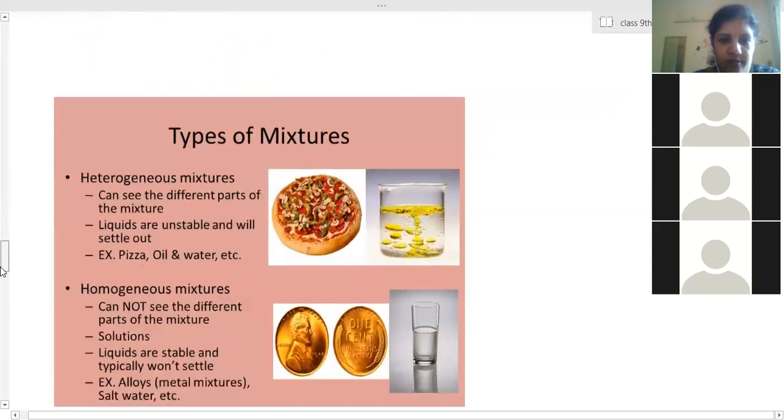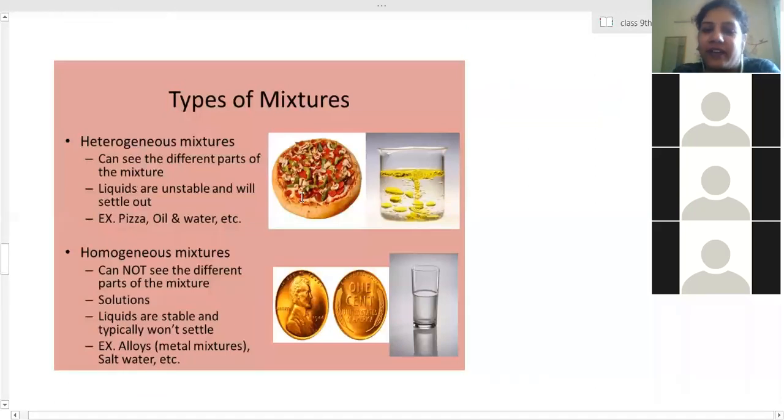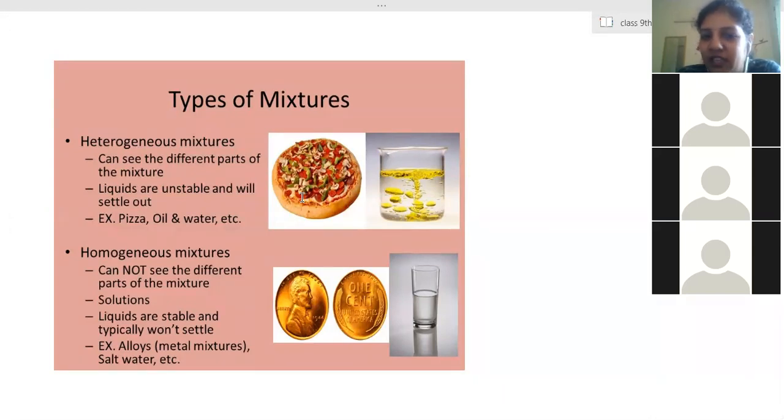Here you can see a pizza, a very good example. Whenever a pizza is made, you can see all the toppings over it. Capsicum is present, mushroom is present, paneer is present, or any other vegetable, and that can be seen clearly. Though it is a mixture, all mixed together, you are able to recognize them separately. That means it is a heterogeneous mixture. Even when you put oil into water, you can see oil and water droplets separately. So that is a heterogeneous mixture.